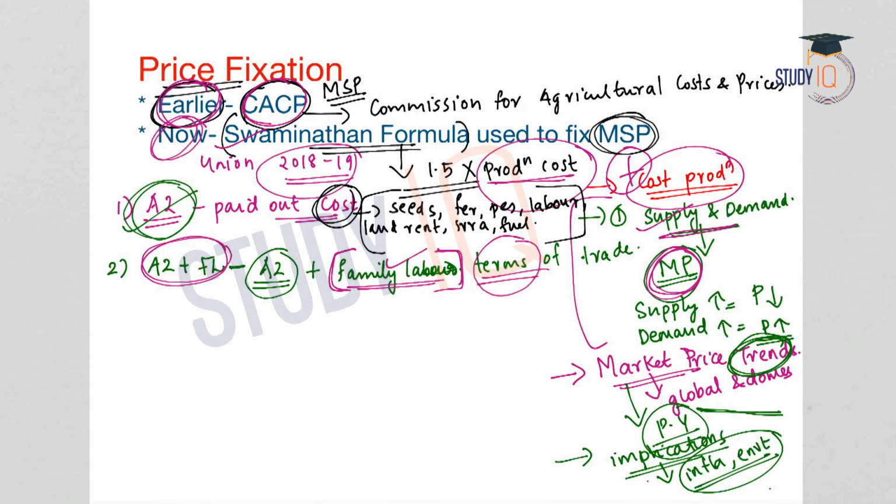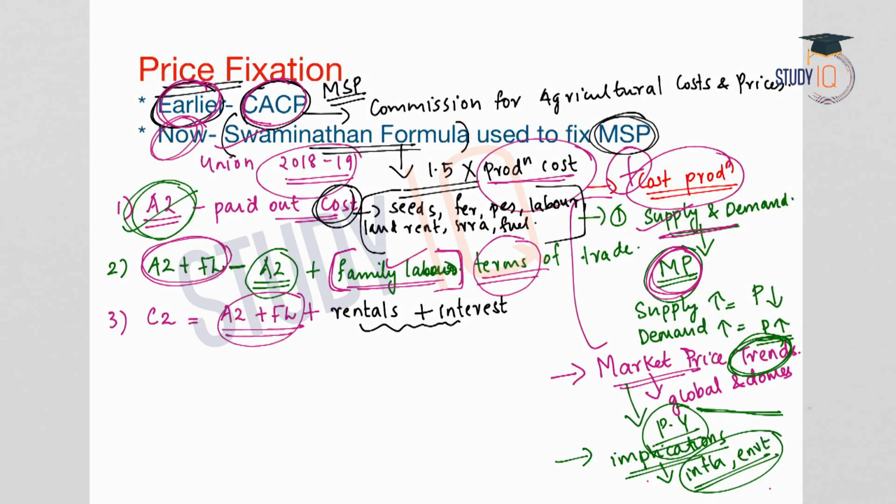And the third category is C2. C2 is a more comprehensive cost, and under C2, A2 is included, FL is included, and in addition to A2 and FL, a few more things are included. What are they? One is the rentals. Second one is the interest, in case the farmer cultivates on his own land.